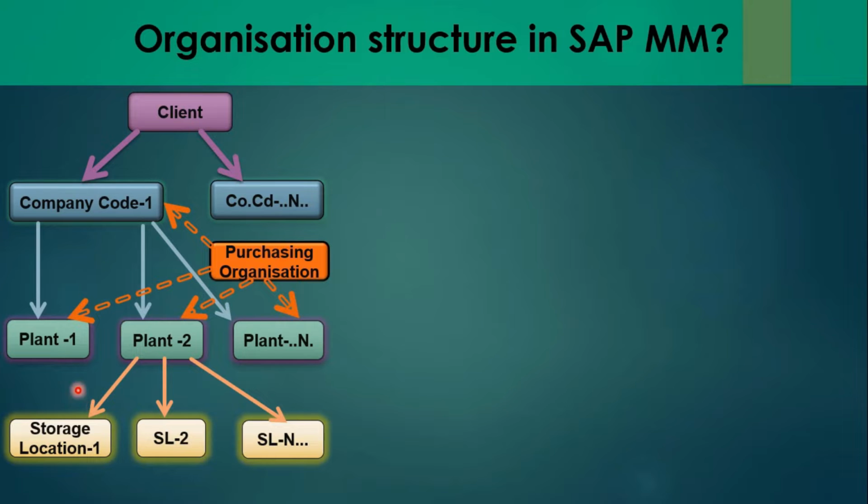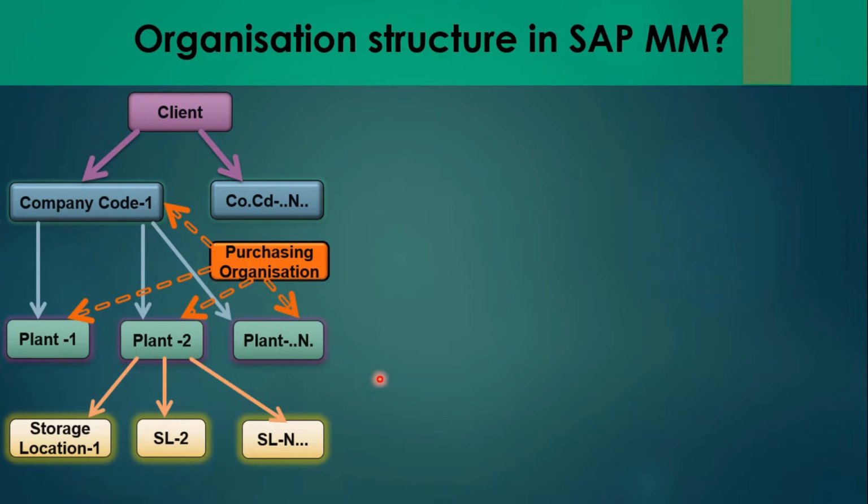So now I have explained the hierarchy. There is a client. Under that client there may be at least one or more companies. Then if we are working for SAP MM, there should be a plant, so one company can contain one or more plants. But it's not possible to assign one plant to multiple companies, so note that here. Then each plant contains one or more storage locations. And then we have the purchasing organization, which might be centralized, meaning at client level, or it might be company-specific or plant-specific.